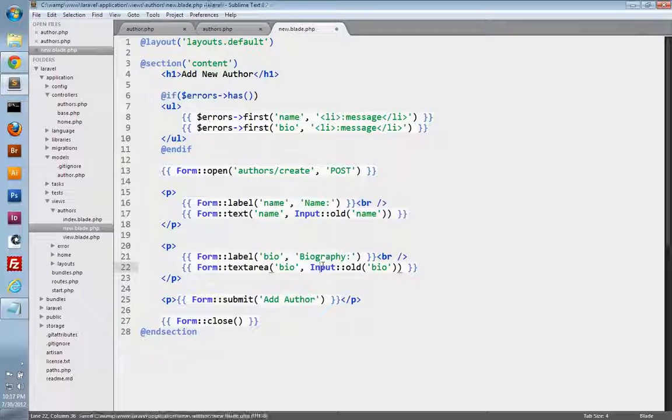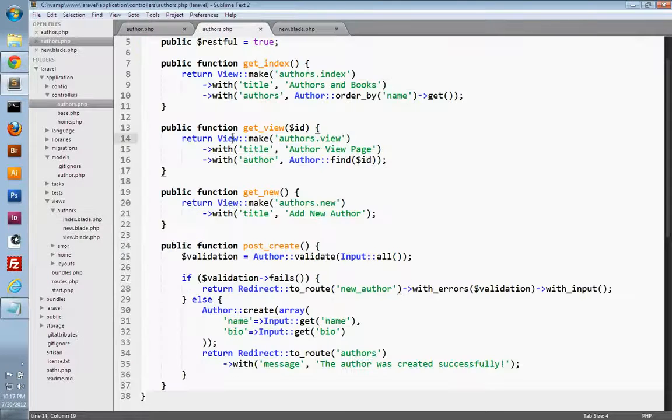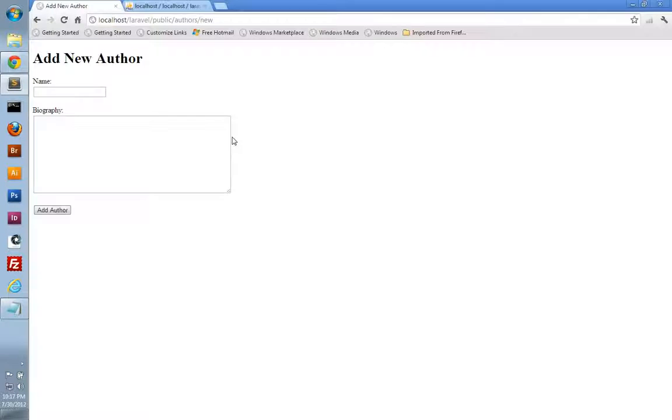So that's it for our validation. Let's go test it out. Make sure all of your files are saved. And we'll go into our browser. And here's our form page to create a new author. Let's refresh this and see if we get any errors. Alright, so let's test out our validation.